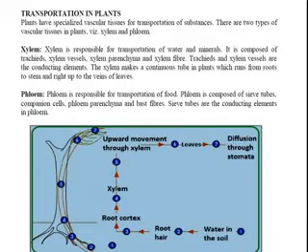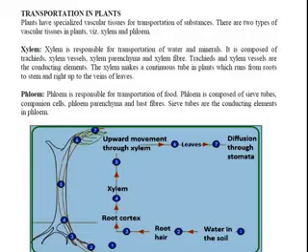Now phloem. Phloem is responsible for the transportation of food. The transportation of food by phloem is also called translocation. Phloem is composed of sieve tubes, companion cells, phloem parenchyma and bast fibers.